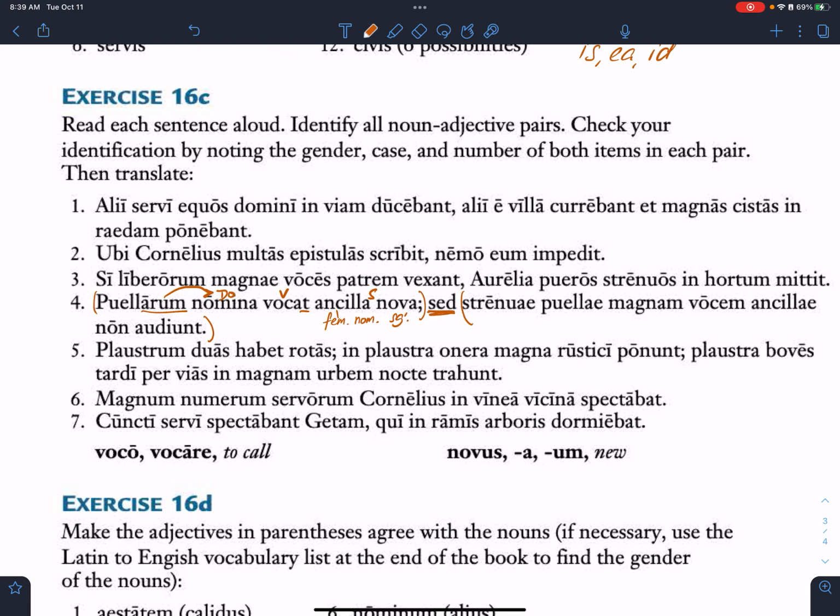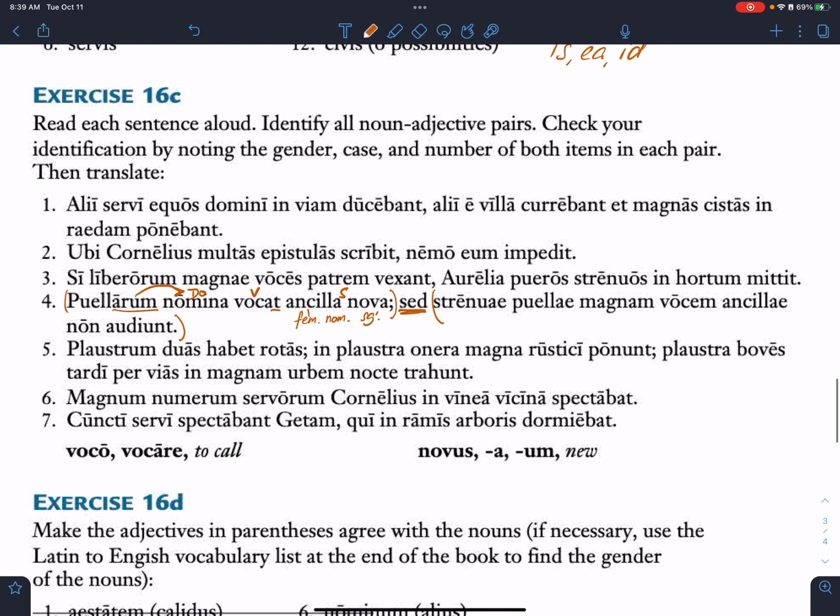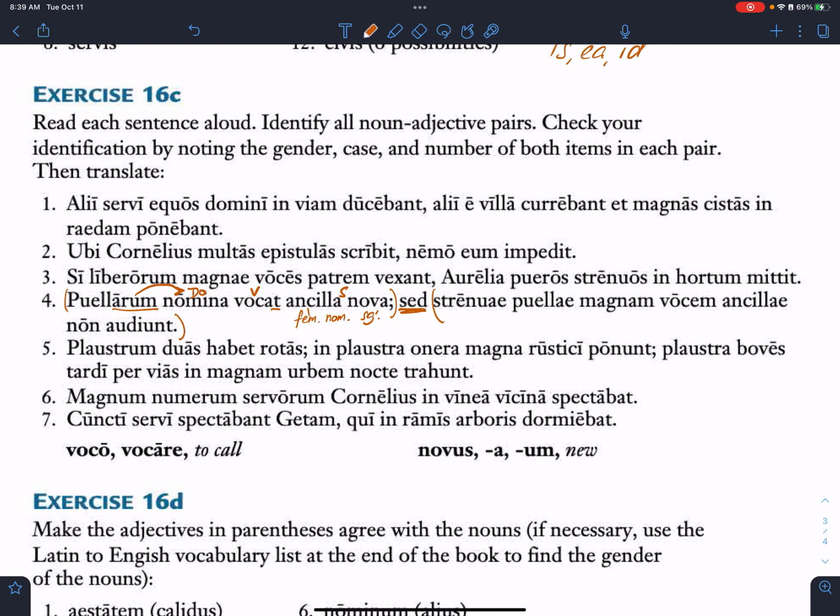But, all right, now, where's my verb? Is the subject going to change? Evan, where's my verb? Did you say vocat? Wait. Go a little further. So we're in the second half of the sentence now. Careful, that's not a noun.